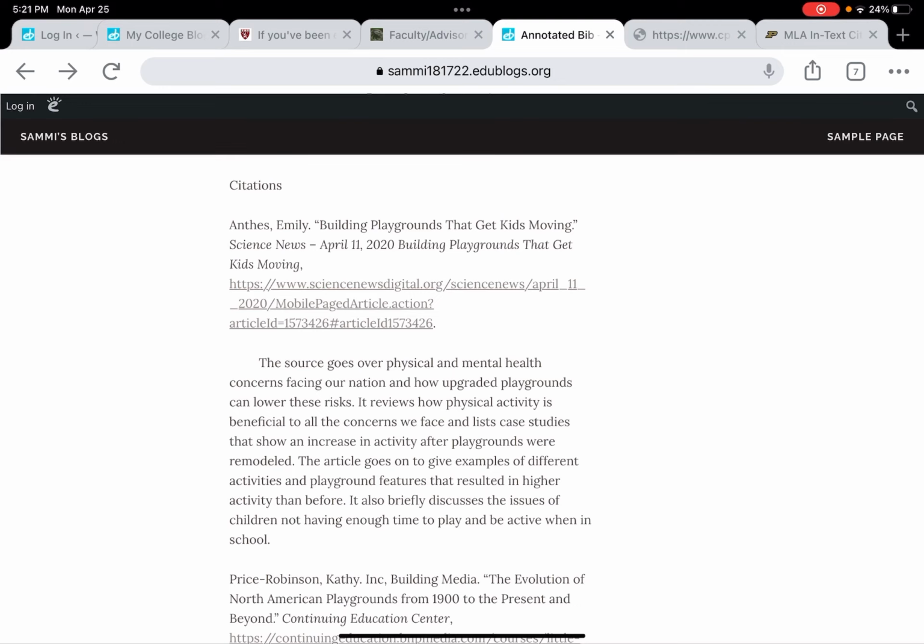The other thing I notice is that Science News is running together here as if it's part of the title. It should be italicized, but you don't want a dash there. You would have a period there, and then the date in MLA format is always day, month, year: 11 Apr. 2020.